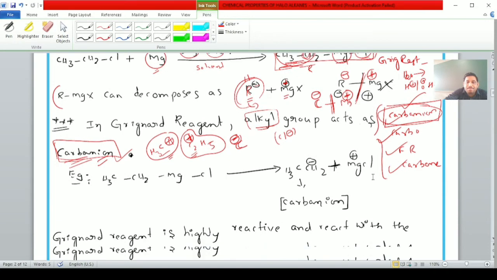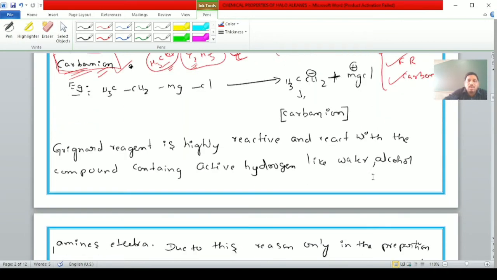Next, students, one example: ethyl magnesium chloride, which we were just discussing. CH3CH2MgCl can decompose as the ethyl carbanion, CH3CH2 minus, plus MgCl plus. Grignard reagent is highly reactive and reacts with compounds containing active hydrogen like water, alcohols, and amines, etc.